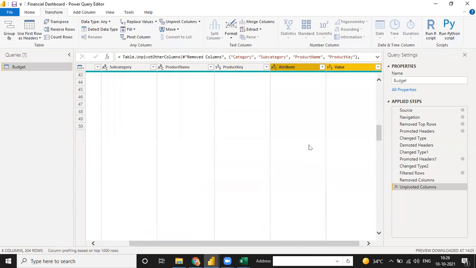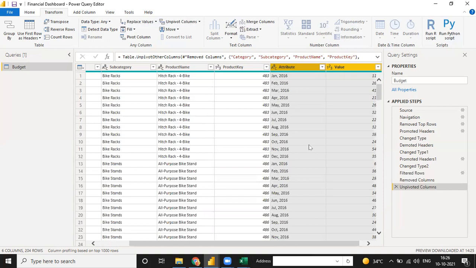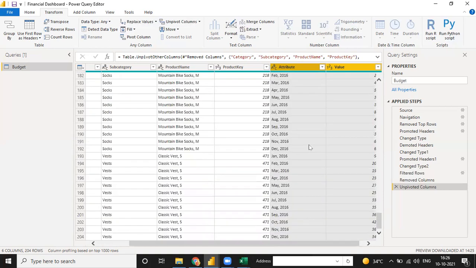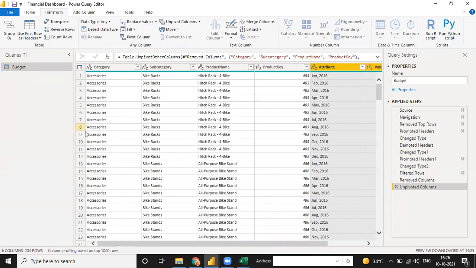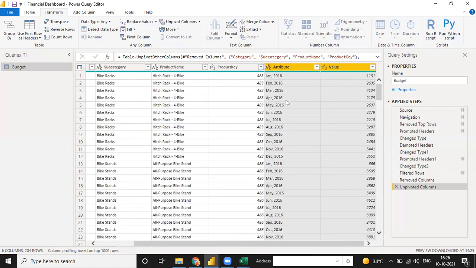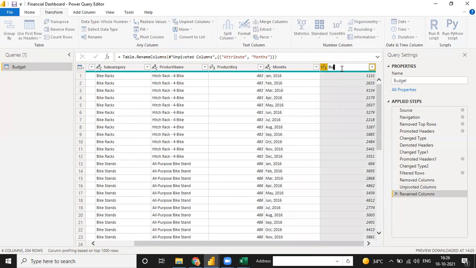Why did I unpivot the columns into rows? Because it looks like a reporting matter, because you have to make the changes, because in the budget file you don't have a date column. See, in the budget file you don't have a date column. So for the date column, we have to identify the month column as a date. When you click on this, you just change the name to month, and for the value you can write it as, just double click on your value and see the value is changed.